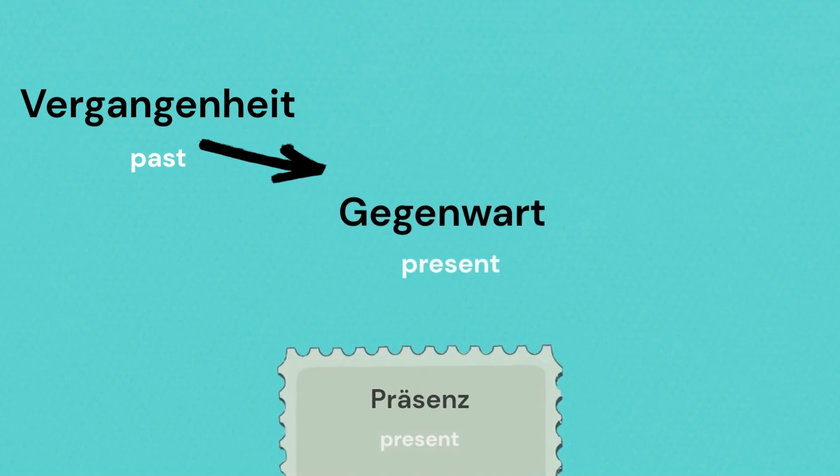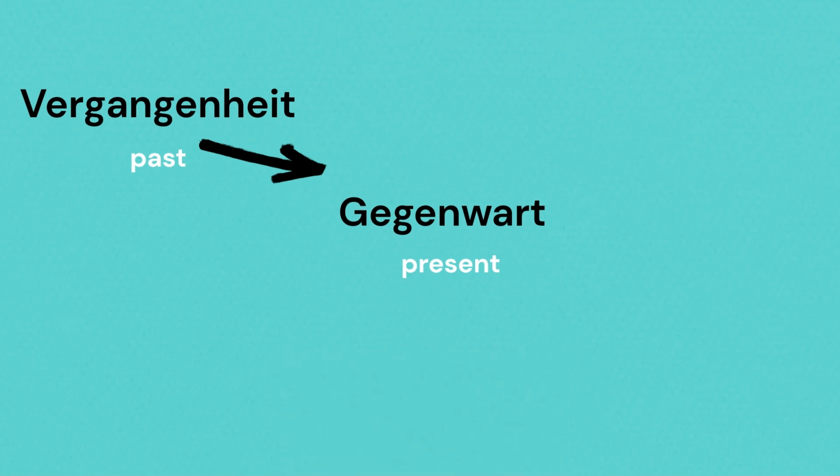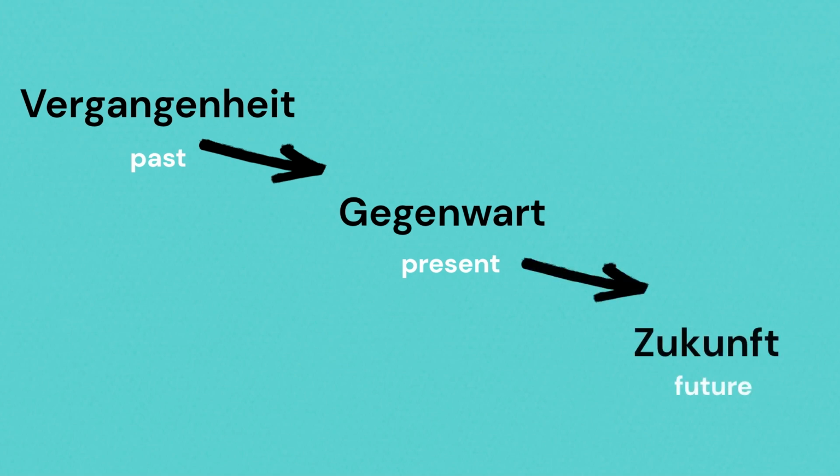When we are talking about something which has already happened, that is the Vergangenheit. Something which is taking place right now, that is in Gegenwart or presence. And something that will take place in the future is Zukunft.